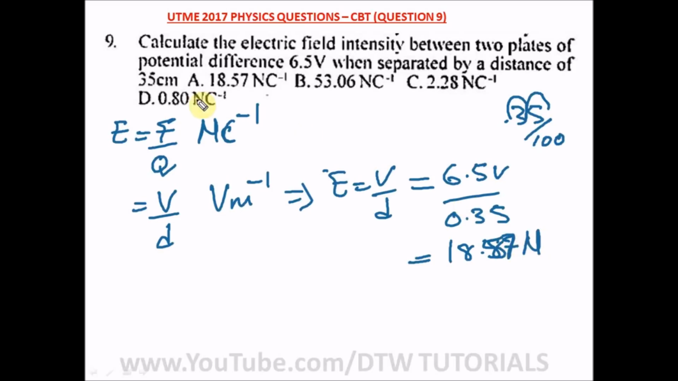18.57 Newton. Actually, this is supposed to be voltmeter, but since it's still the same thing, just look out for your figure here. Our right option here is option A, which is 18.57 Newton per coulombs. All right. Okay, so our right option is option A.